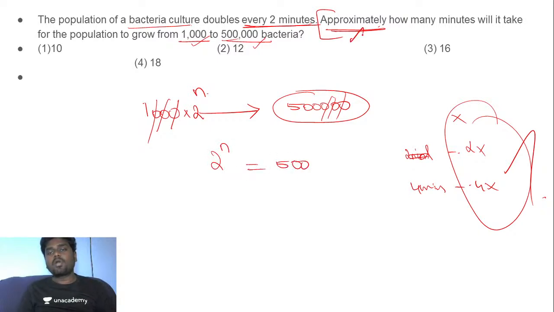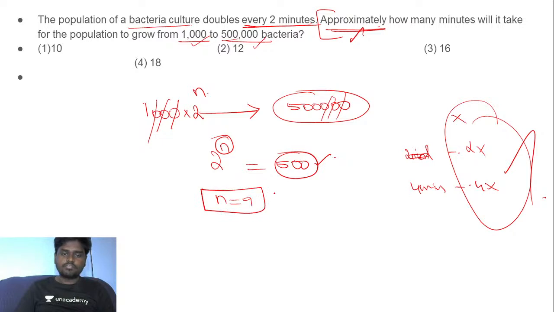They're asking you approximately. So what value of n should I substitute here so that I get a value nearer to 500? If I put n equal to 9, I know that 2 power 9 is actually 512, which is approximately equal to 500.